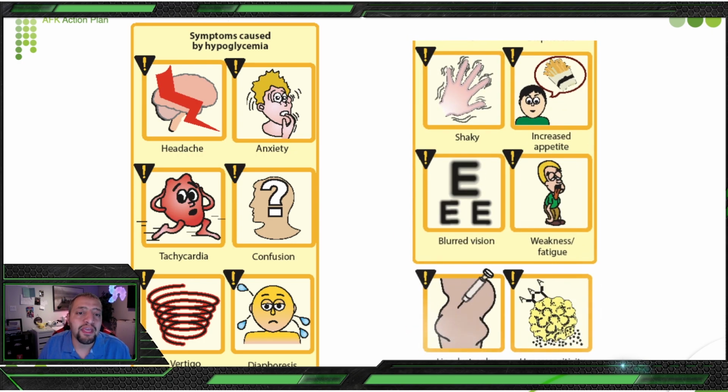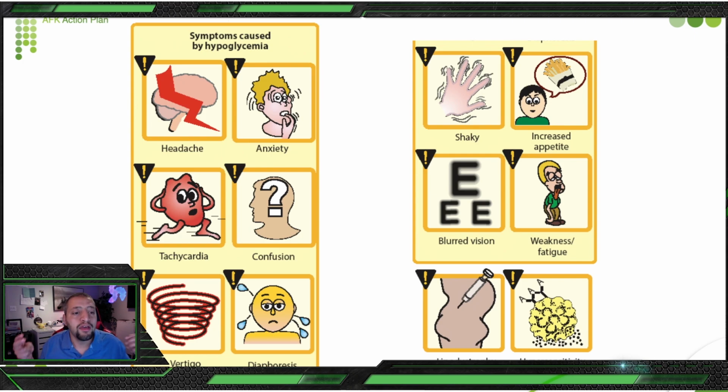Let me give you another visual about it. Symptoms caused by hypoglycemia: headache, anxiety, tachycardia, confusion, vertigo, diaphoresis. Diaphoresis means sweating with a cold face. Also shaky, increased appetite, blurred vision, weakness, fatigue, lipodystrophy, and hypersensitivity. The last two are extreme, but what I would like you to know, at least, are the six on the left side: headache, anxiety, tachycardia, confusion, vertigo, and diaphoresis.